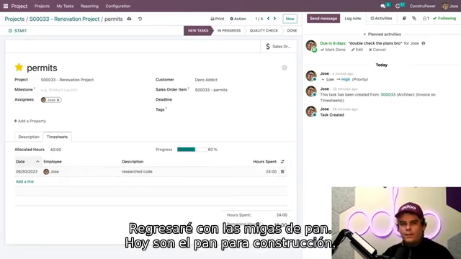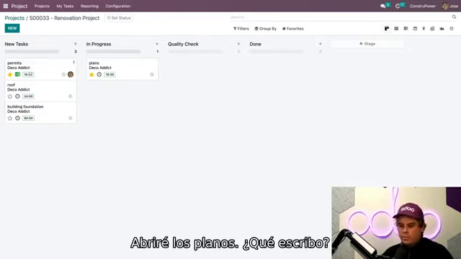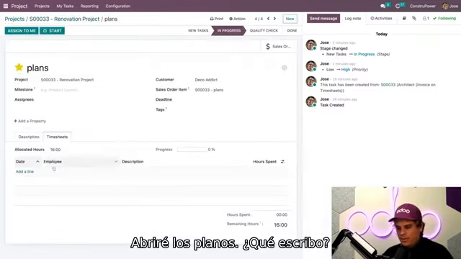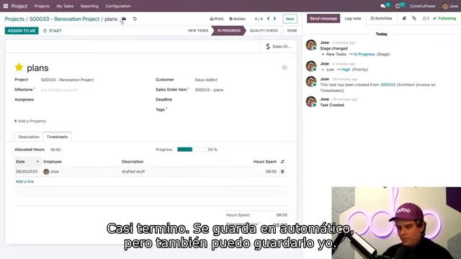Boom. All right, now let's hop on back over here using our breadcrumbs, which is today our construction bread. And we're going to go back over here to our renovation project again. Now I need to add a timesheet of 8 hours spent again. So we're going to open up the plans one. And in this case, what do I want to put on this one? We're just going to put Jose drafted stuff. And this was exactly 8 hours. Beautiful. 50% done. It auto saves, but just in case, save manually because I like making sure it does.